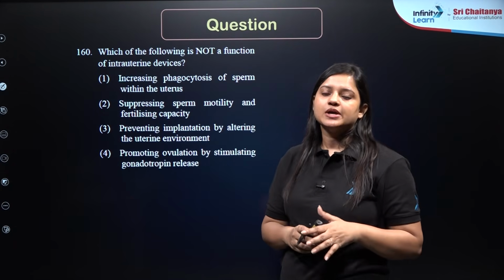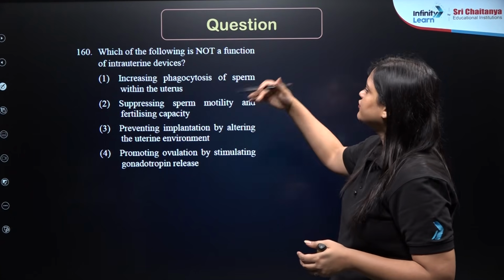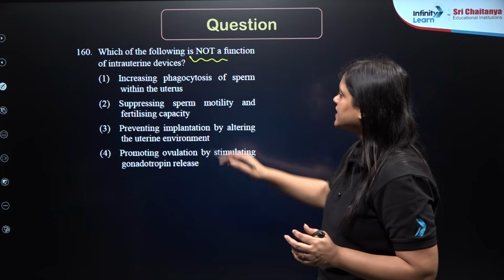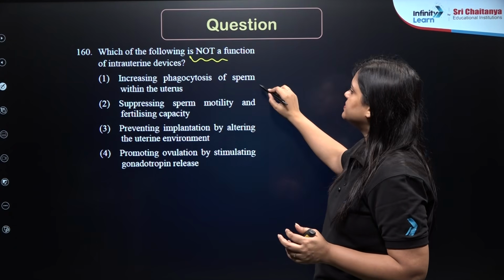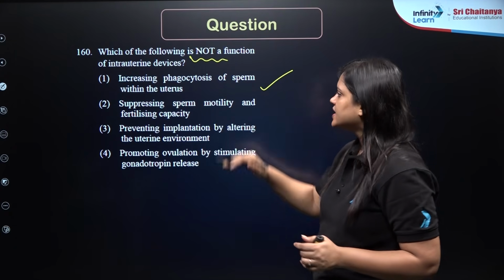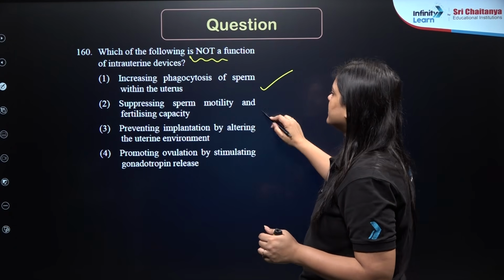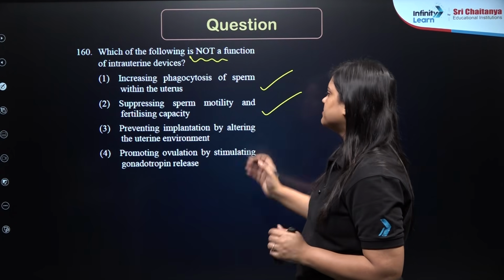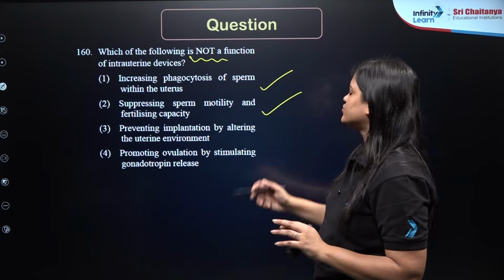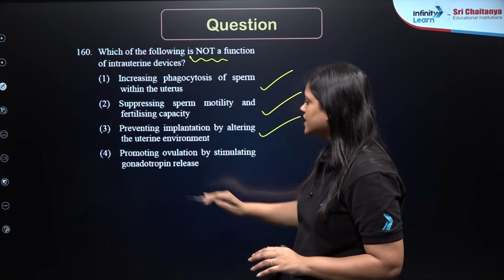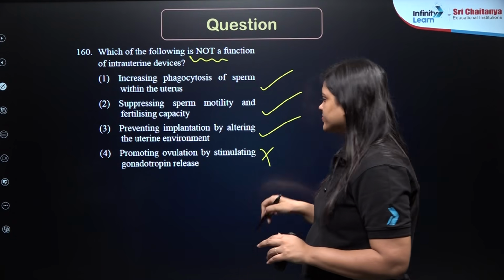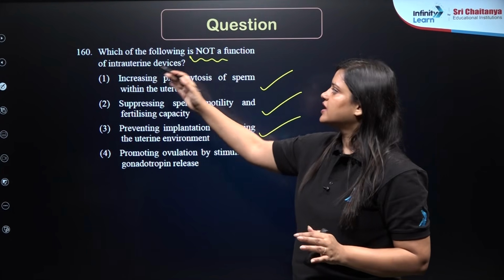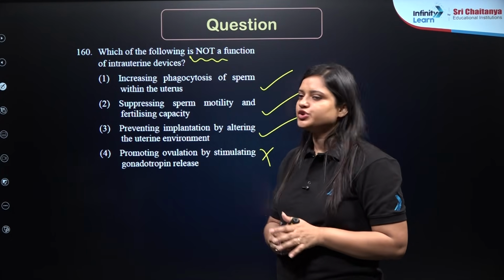Let's move on to question number 160. Which of the following is not a function of intrauterine devices? Increasing the phagocytosis of sperm within uterus, that is true. Suppressing the sperm motility and fertilizing capacity, that is true. Preventing implantation by altering or changing the uterine environment, absolutely true. Promoting ovulation, no. So promoting ovulation will not be the function of intrauterine devices. So answer should be 4.